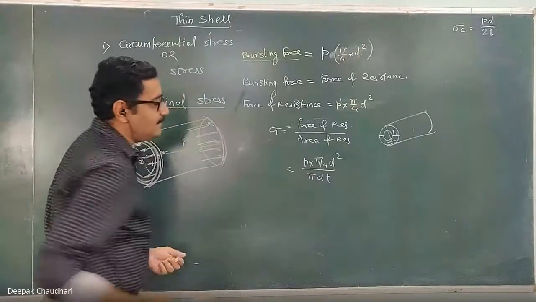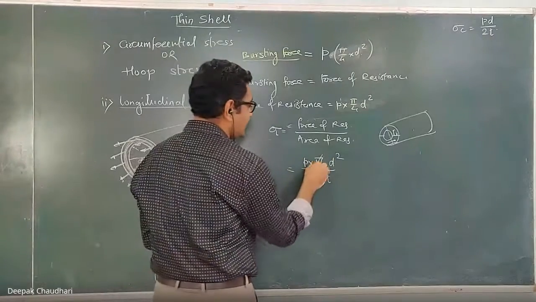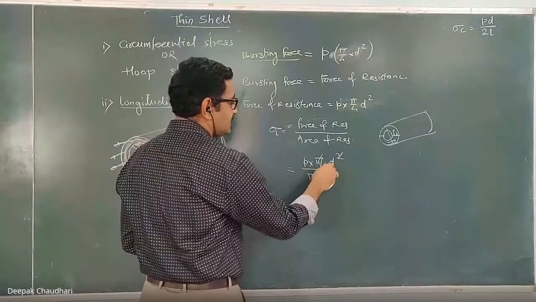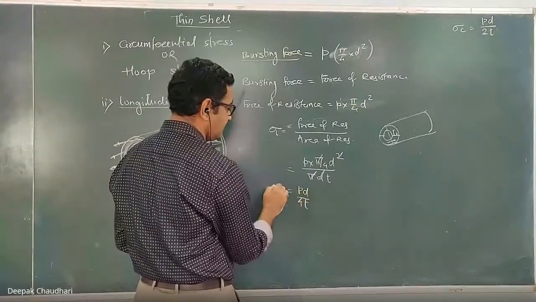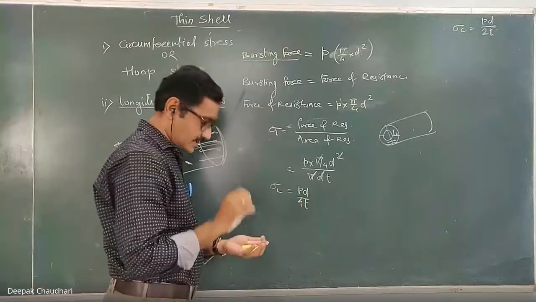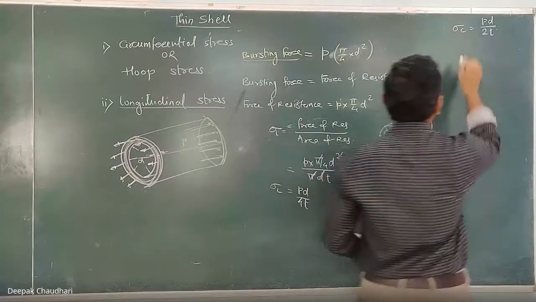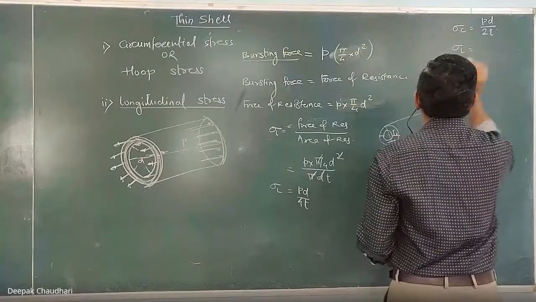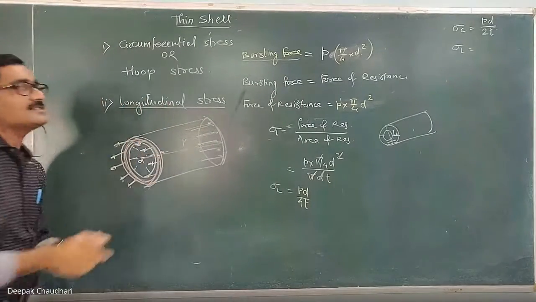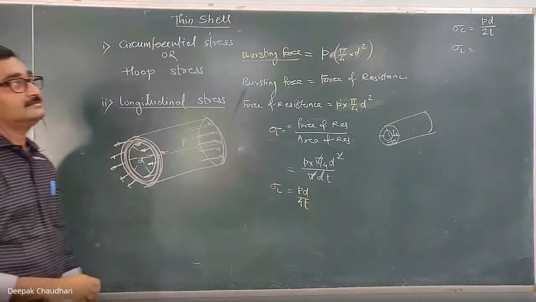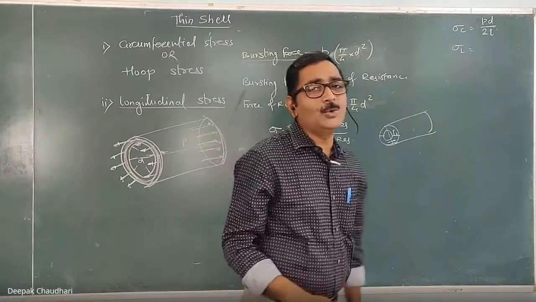Clear? If I simplify this, the pi gets cancelled, one d gets cancelled, so it is pd upon 4t. This is the longitudinal stress. Clear? So in case of a thin shell, these two types of stresses are induced. One stress is in which the force of resistance is induced along the circumference, which is equal to pd upon 2t.